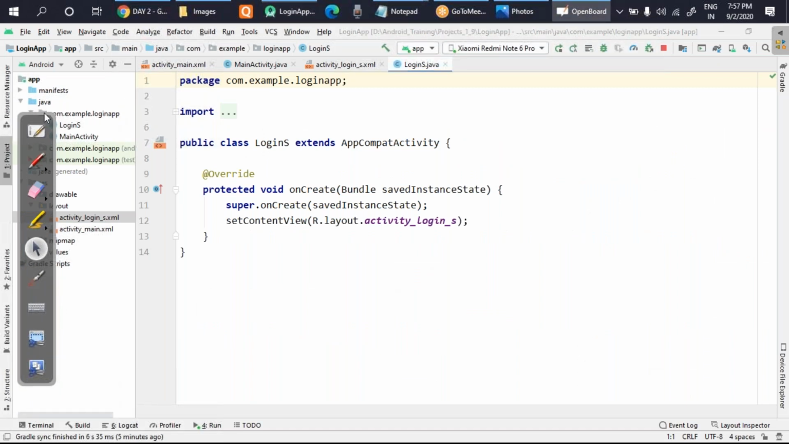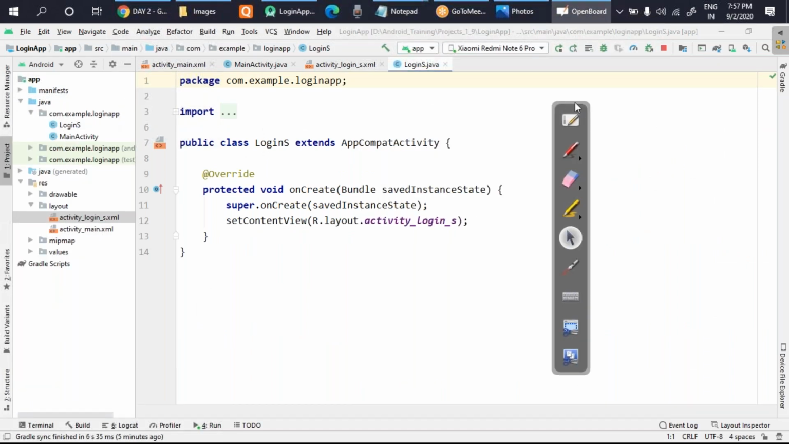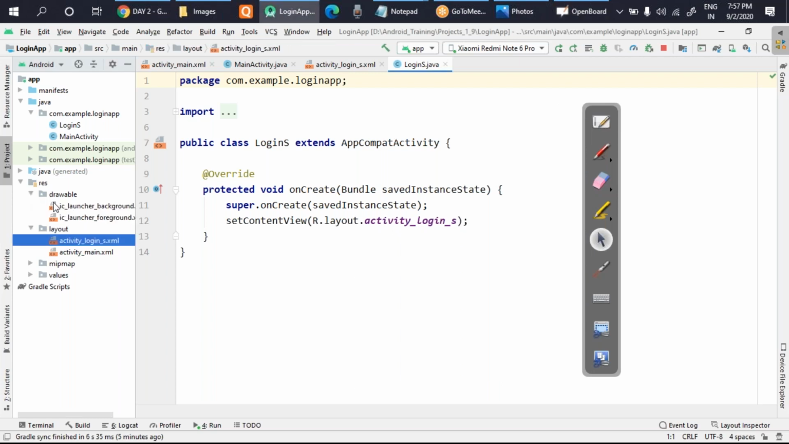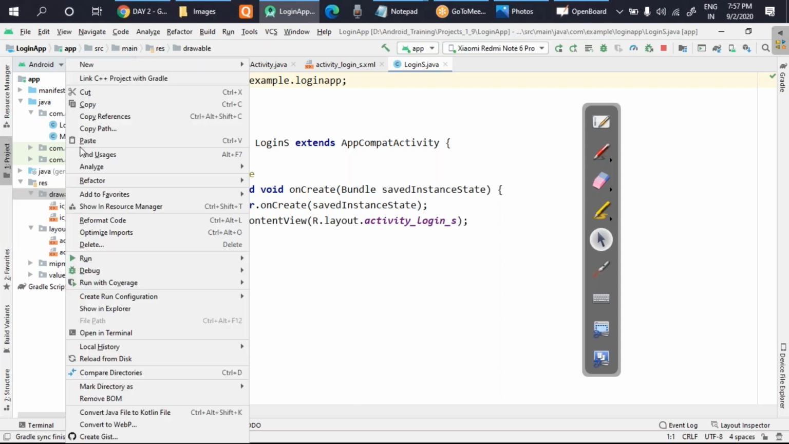So guys, it's very simple. If you want to take some image inside your app, you will copy that image first. Then you will go to the drawable. If you remember, I told you the images can be saved here. So you do right click on the drawable and click on the paste button.